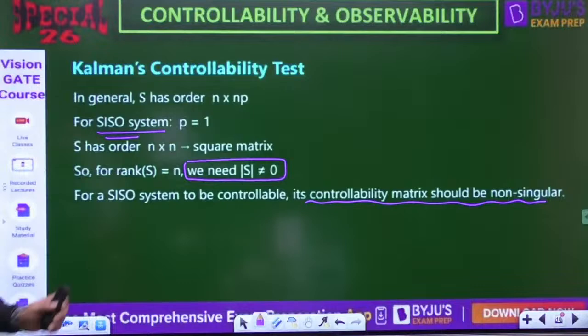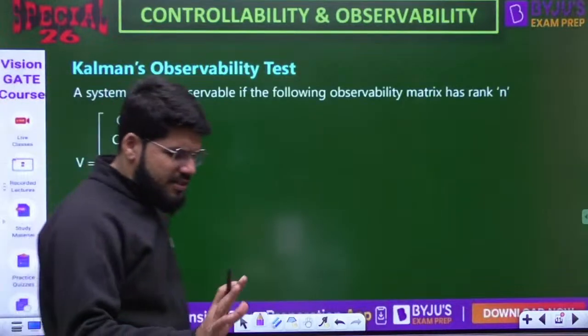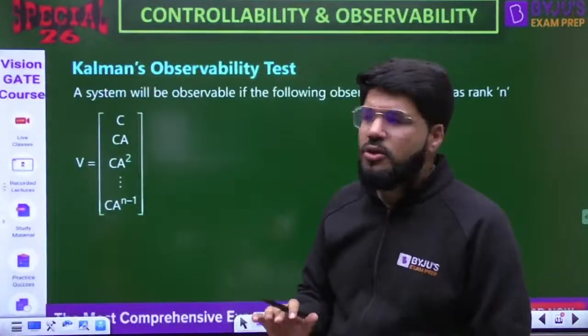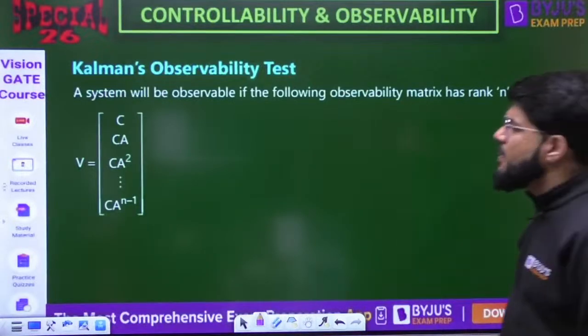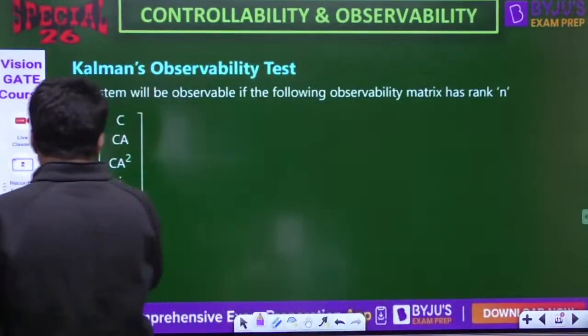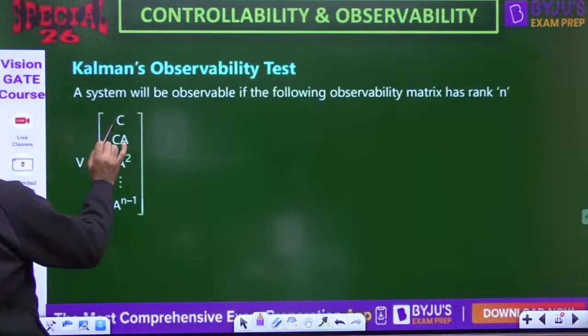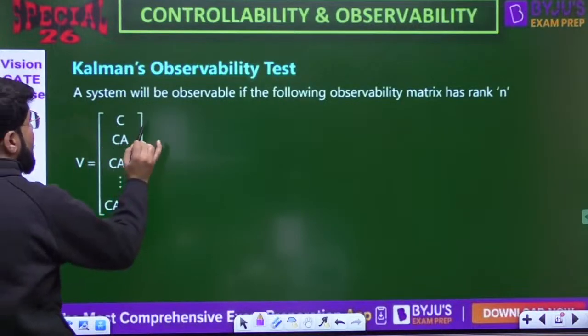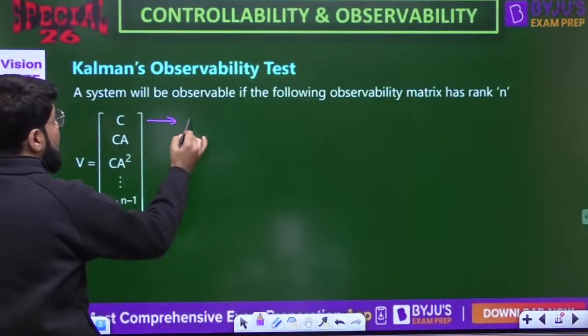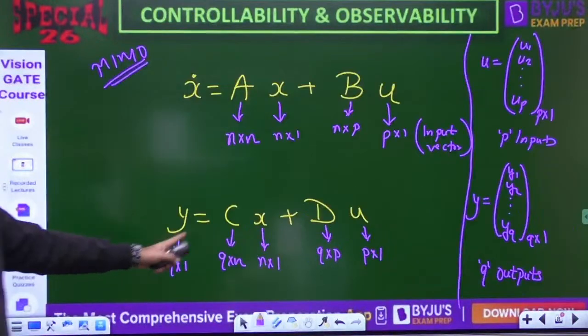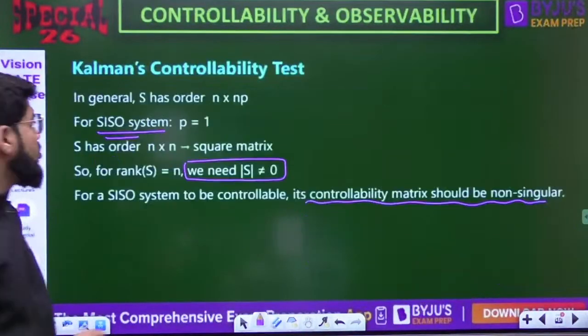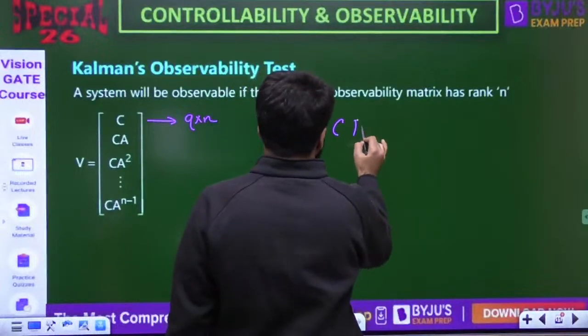Next, observability. Let us summarize both the tests together, then go to questions and shortcuts. The system will be observable if the following observability matrix has rank n. The observability matrix V starts with C, then CA, then CA square. What is the size of C? As we have learned, the size of C is Q cross N. What about the size of CA?